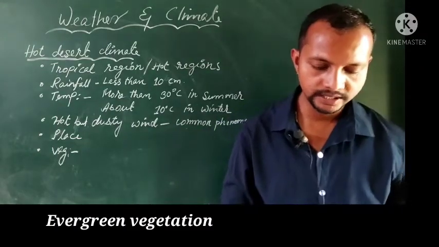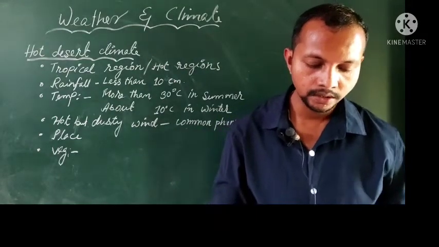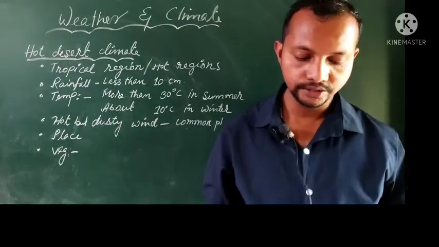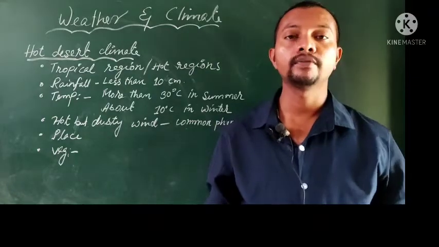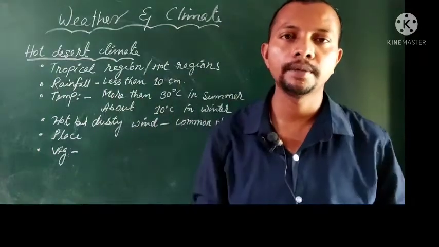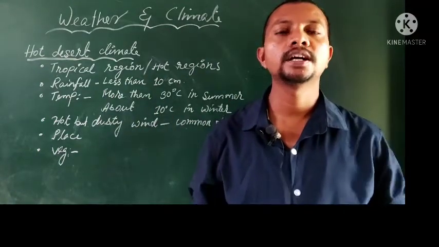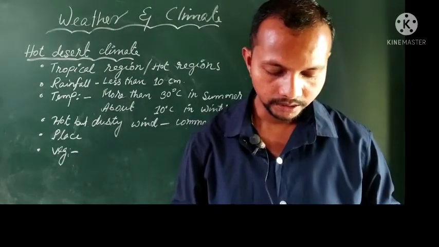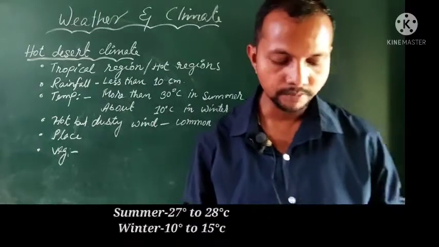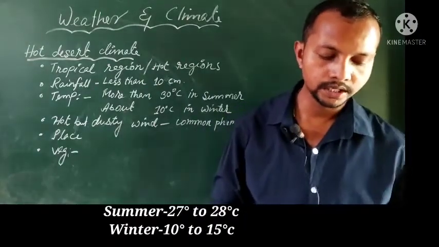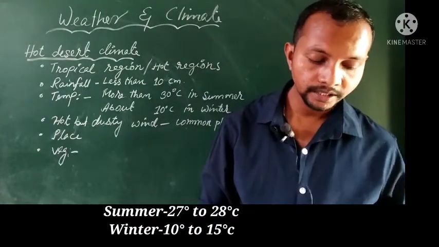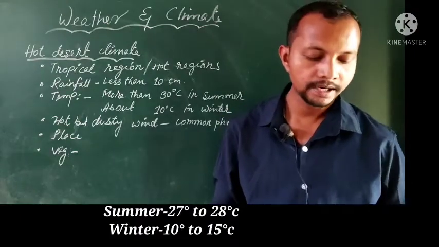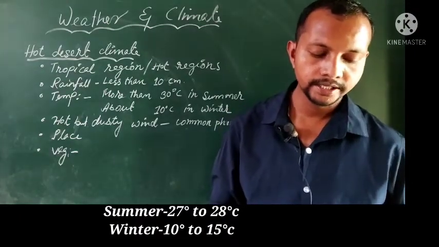Next question was, what is the average temperature in winter in the region where savanna climate prevails? In the area where there is savanna climate, in the time of winter, what is the average temperature? It was mainly asked for the winter, but I am giving you both answers. 27 degrees Celsius to 28 degrees Celsius during the summer, and during the winter it is 10 degrees Celsius to 15 degrees Celsius.